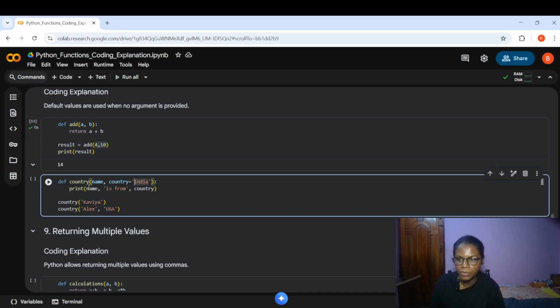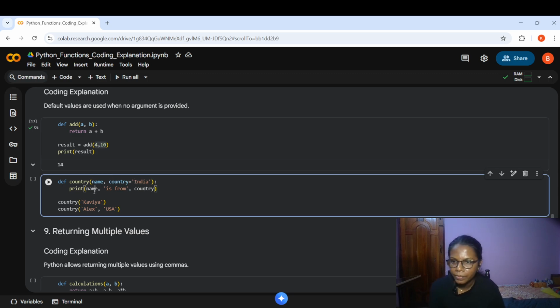So see, this function is used for printing the name of the person, what they give as argument. Then, is from country. So it will be like this. Venisha is from country, likewise. So your name is from country, likewise. So instead of this country, your country will be added here.